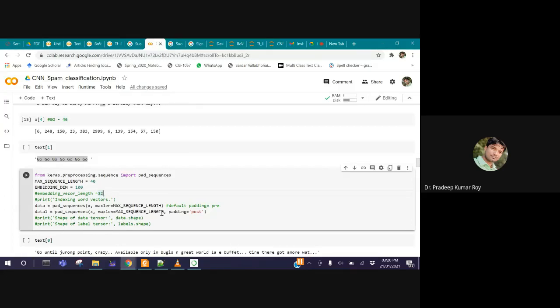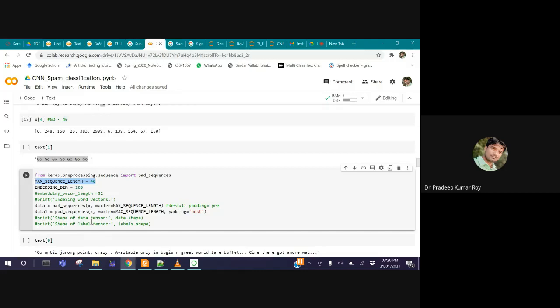So what can we do? We have to pad it. The padding concept is very simple. They are going to add or remove words to limit the number of words in a message. You have to decide what length of message you want to keep. For this case, suppose a message won't carry more than 40 words. 40 words, if a word has 3 or 4 characters, is more than 120 characters. A simple message won't have more than that. More than 30 words won't be carried.